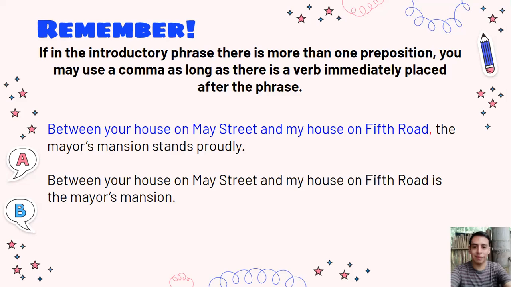Now, the next example shows what was stated before. Let's see. Between your house on Main Street and my house on Fifth Road is the mayor's mansion. The verb to be is immediately placed after the introductory phrase. So therefore, we don't have to use a comma there. In the first example, we can do it because the verb does not follow the introductory phrase immediately.